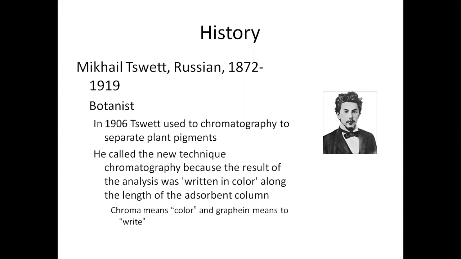So when he used this technique to separate the various plant pigments, he found the pigments separated in the form of colors. He named it chroma, and since they were separated out, he added graphy. So this technique was named chromatography because it involved separation of components through a process, and they were separated in their various colored forms initially.